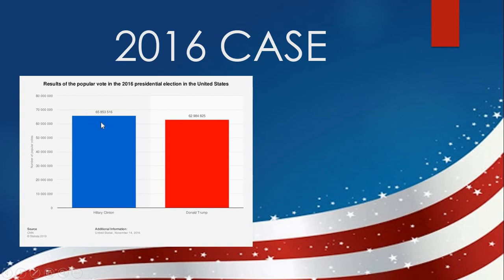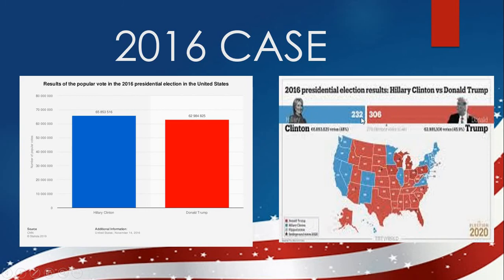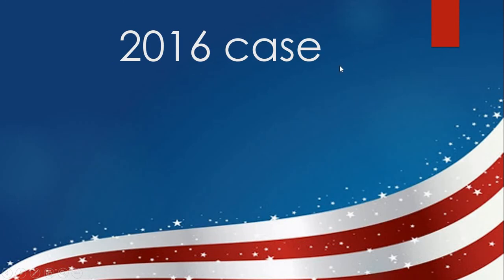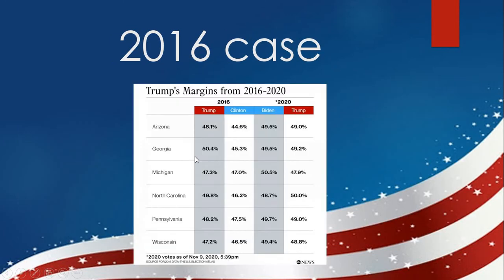However, despite Hillary Clinton doing better in the popular vote, she ended up losing the US election, and by a big margin, by around 70 electoral votes. The reason why this happened is because most of the states in the US, when it comes to allocating the electoral votes for a given candidate, follow the rule of winner takes all. What do I mean by winner takes all? Let's see the following table to understand better.